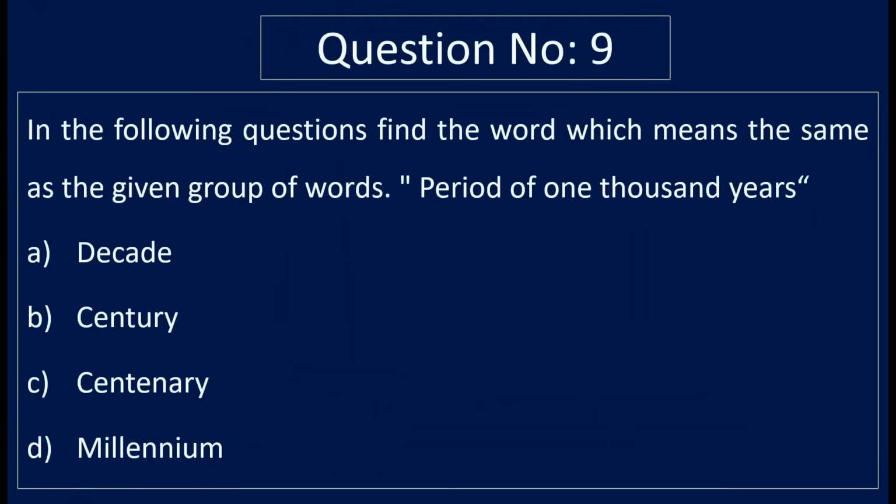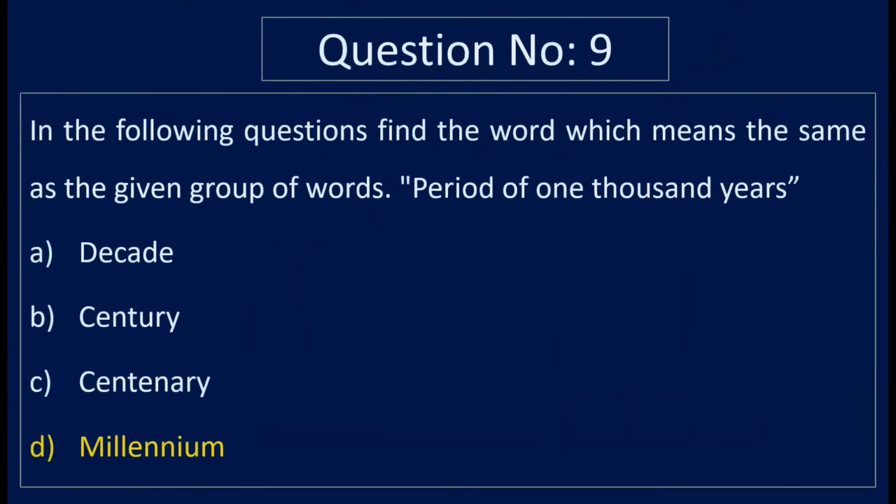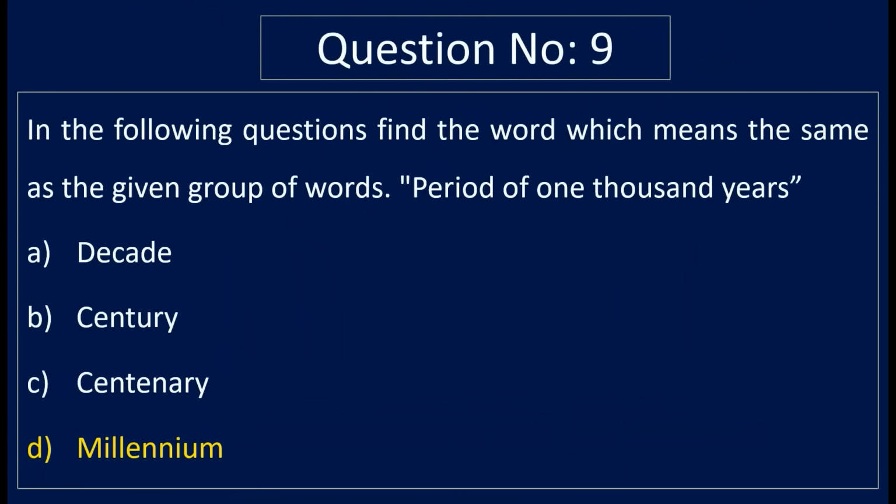Question number 9. In the following questions, find the word which means the same as given group of words, that is period of 1000 years. Option A decade, option B century, option C centenary, and option D millennium. Correct answer is option D millennium. The period of 1000 years is known as millennium.